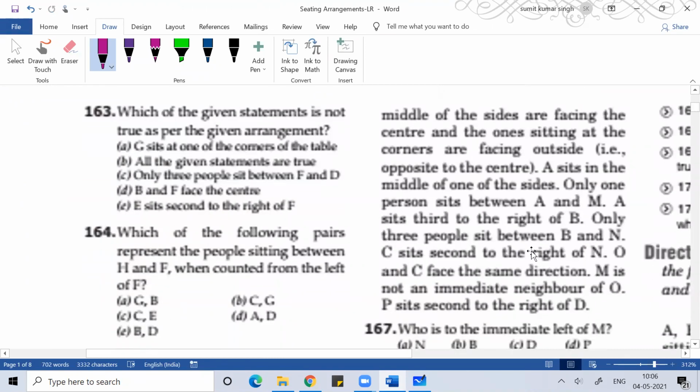Guys, tell me the answer of questions 163 and 164 fast.